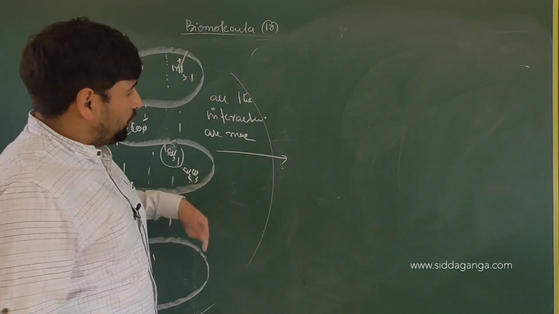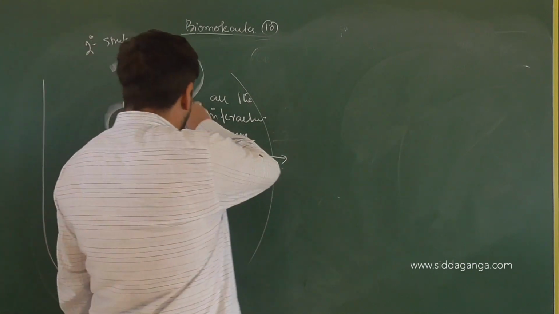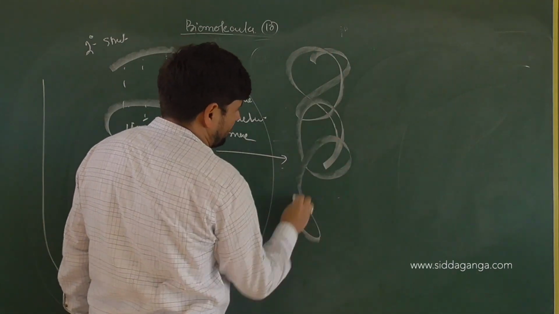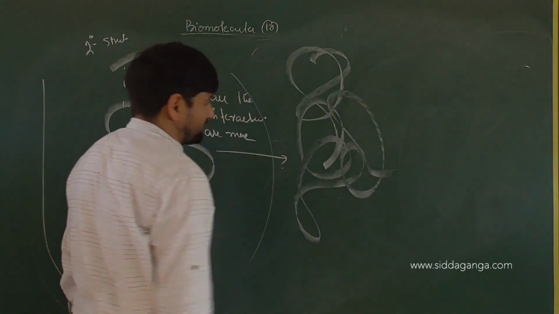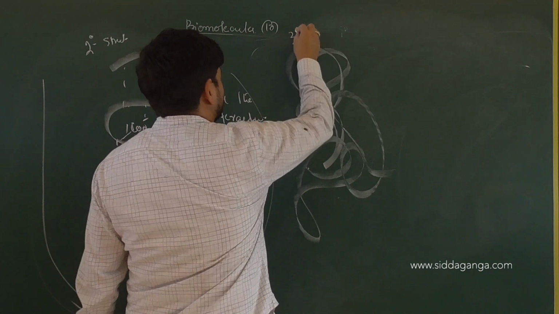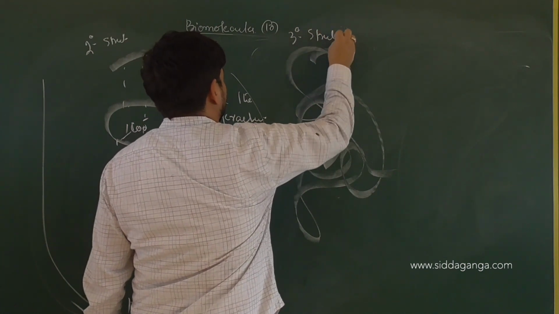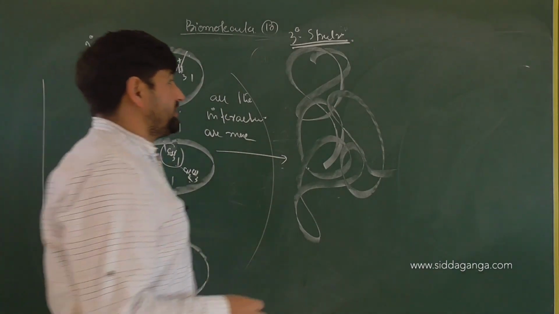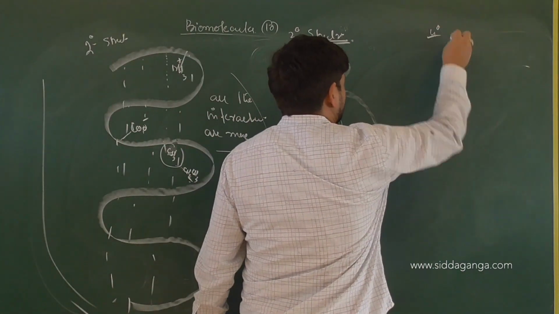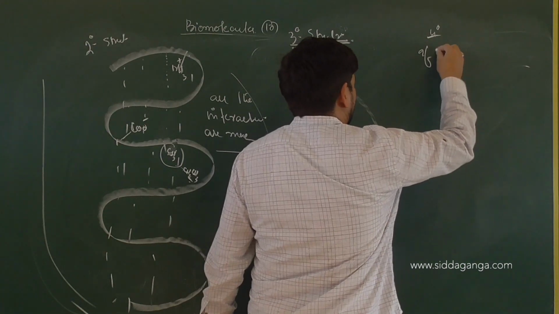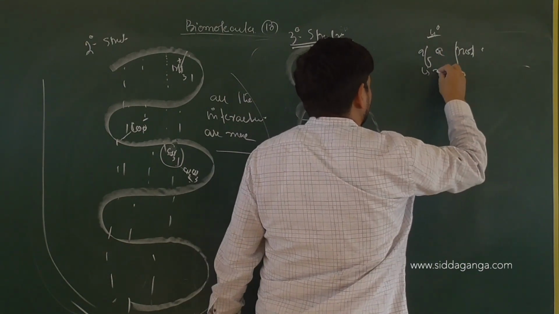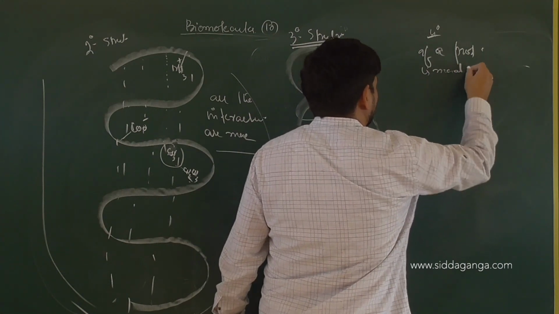So once the folding comes into play, what will happen, children? This linear chain would have folded by different types of interactions. Don't draw it like this, you cannot. I am drawing it like a tertiary structure. So this will be our tertiary structure of a protein. And what does quaternary structure mean? Quaternary structure means, children, a protein made up of many subunits.